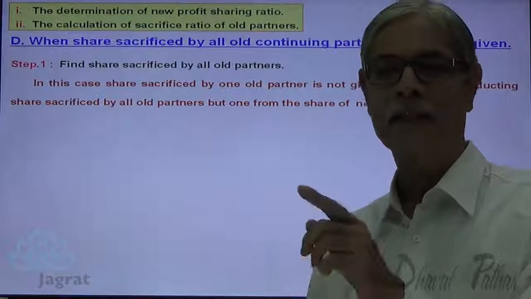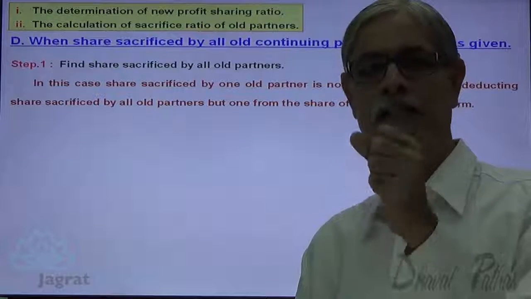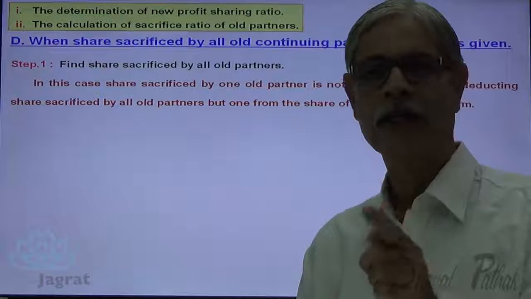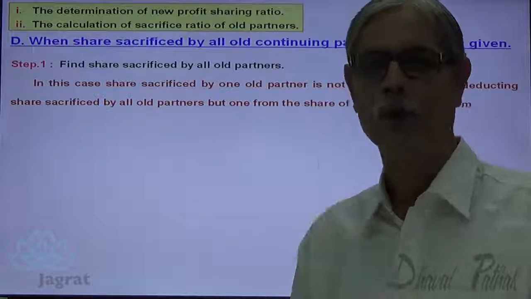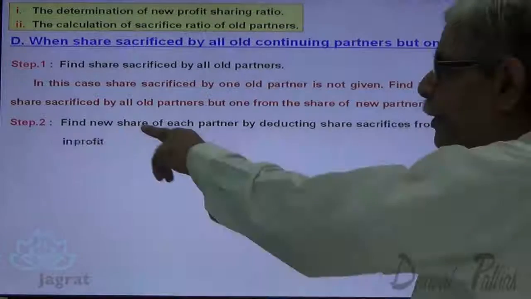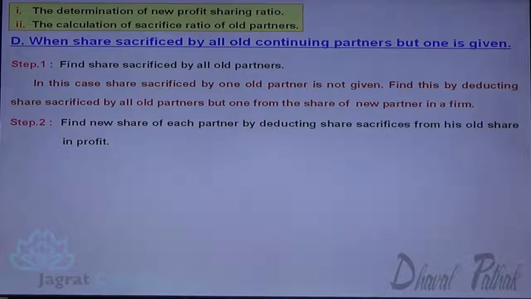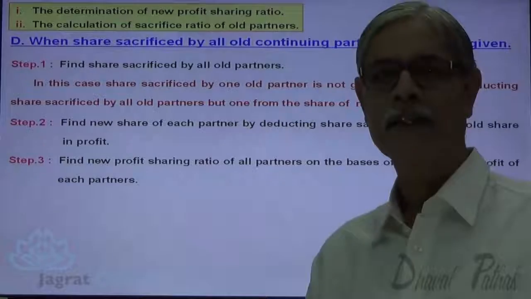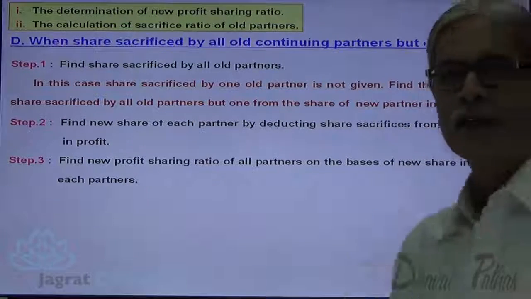By deducting that, you will get share sacrificed by the one partner whose information is not made available to you in the sum. Find the new share of each partner by deducting share sacrificed from the old share. This you know. Find the new profit sharing ratio of all partners on the basis of new share that you have arrived at. Let me take the illustration.